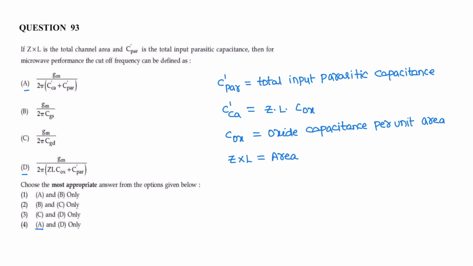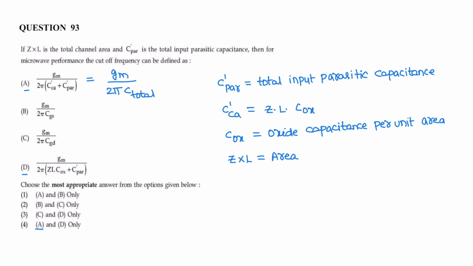Next question. Question number 93. If Z into L is the total channel area and C suffix PAR is the total input parasitic capacitance, then for microwave performance, the cutoff frequency can be defined as. So cutoff frequency is Gm by 2 pi into total capacitance.